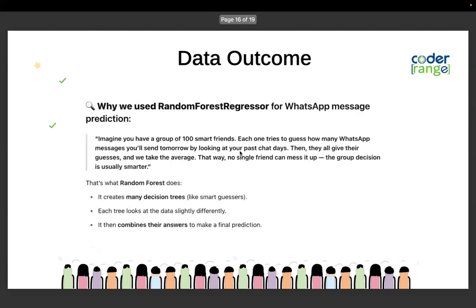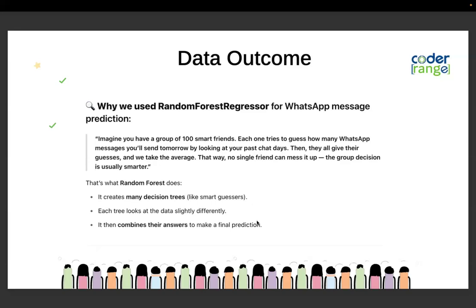I will demonstrate with the code base how it works. So why do we use a random forest regressor for WhatsApp message prediction? Imagine you have a group of 100 smart friends, and each one of them guesses how many WhatsApp messages you will get. You'll get a lot of WhatsApp messages from people in the past, right?